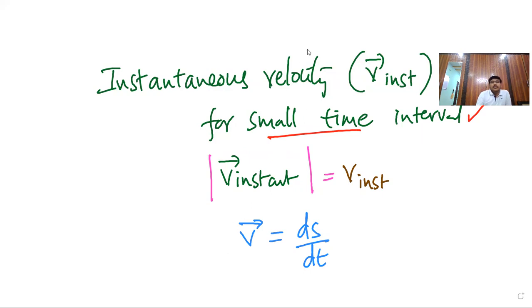Here, this is highlighted: v bar is equal to ds by dt. Speed is equal to the velocity. Instantaneous velocity magnitude is equal to the instantaneous speed for small interval. Clear? Only magnitude.